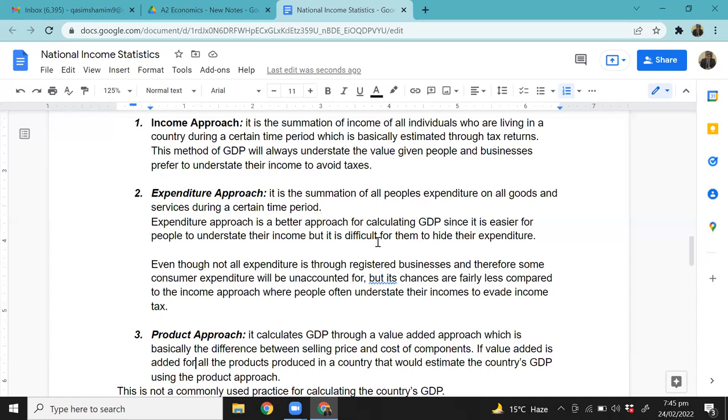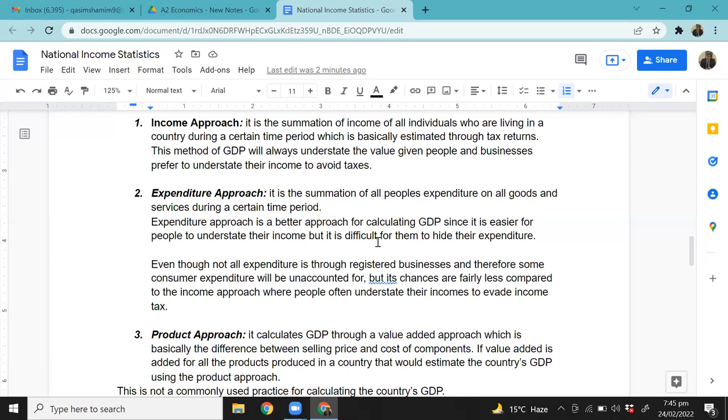Secondly, another reason why the two might not be equal is what I already told you: people understate their income to avoid taxes. Expenditure doesn't go unnoticed, but income can go unnoticed or undeclared. Therefore, the income approach would usually give a lower amount. So let's say the declared income of Pakistani citizens might be 3 billion in one year, and the expenditure might show that it was 3.5 billion.